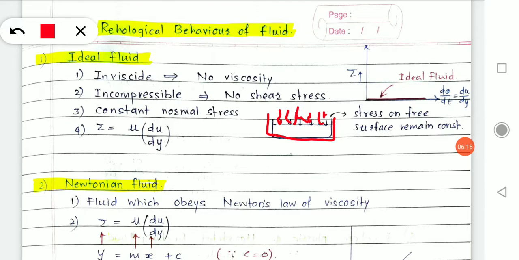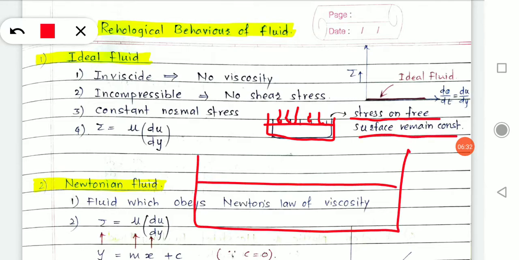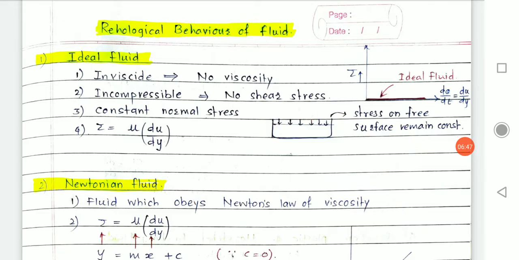It will be evenly distributed on the surface of that water. Here it is evenly distributed. So what I have said: stresses on a free surface remain constant. It means that if you have a jar with water inside it, whatever stresses develop on the surface are evenly distributed. You cannot say that at this point the stresses are more and somewhere in the middle the stresses are less. No, they are equally distributed. That's what an ideal fluid is.